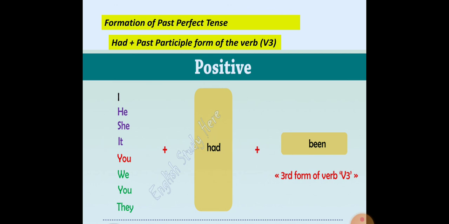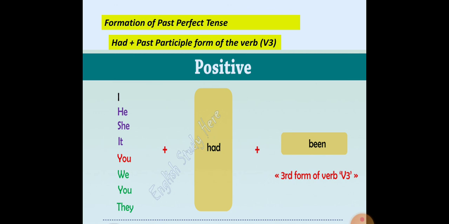In simple present tense we use the regular verb. For simple past tense we use verb 2 format, but for past perfect tense we have to use verb 3 format.